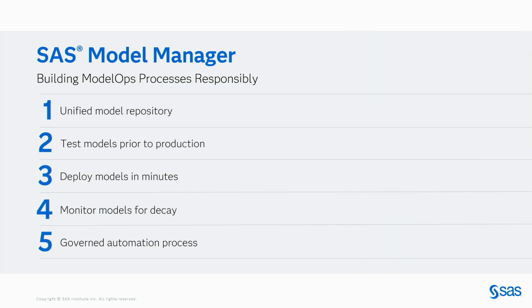And for each of these 5 areas, we can map into something you can do today to be behaving more responsibly with your models. The first is our model card, which is a nutrition label for your models so that you can understand your model health before you start using it for production workloads and to check up on it over time. Of course, you should be testing your models before they go into production to make sure that there won't be any errors when your model gets into production.